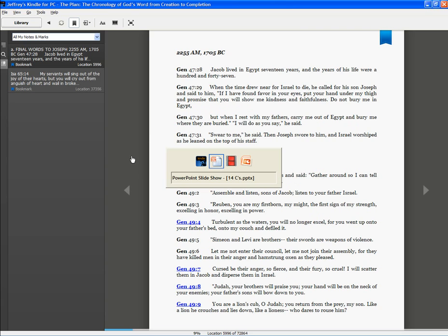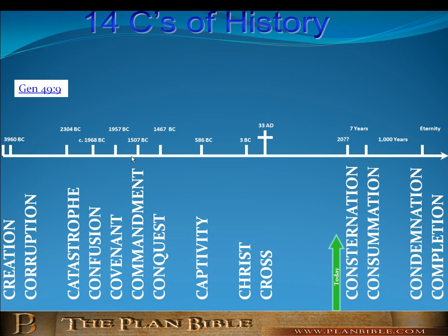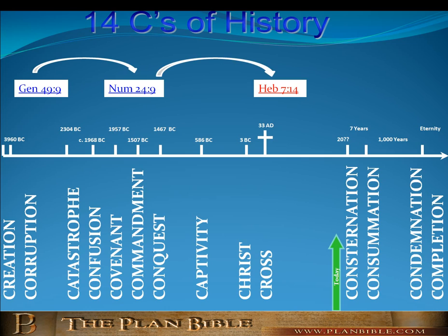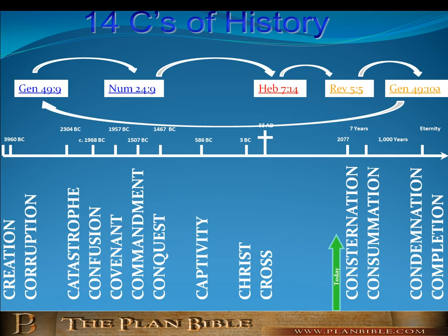And how that second link looks is something like this. We started off here all the way in 1705 BC, jumped forward to 1468 BC, still blue, still been declared. Then we jumped to 64 AD, showing where it had been fulfilled in Hebrews 7:14. Now we're jumping ahead into the future. It turns orange, Rev 5:5, and Genesis 49:10, where it's the completion of all time. That last click took us all the way back in time, all the way to 1705 BC.